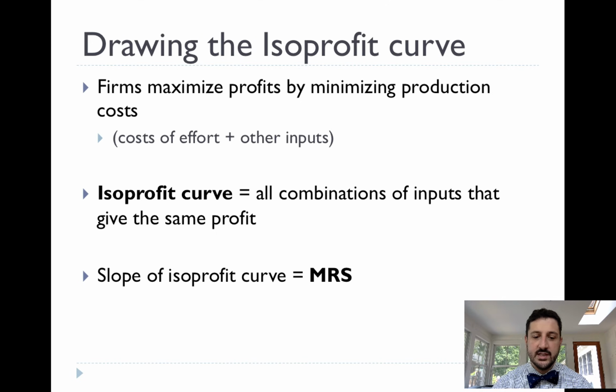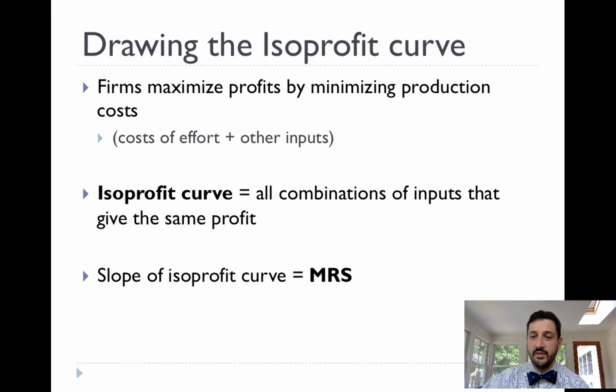So how does that work? Well, basically what we're going to do is find all the combinations of wage and effort that give the firm the same level of profit. And so remember, same means ISO. ISO means same. And so an ISO profit curve is a curve where all the combinations of inputs give the same profit.